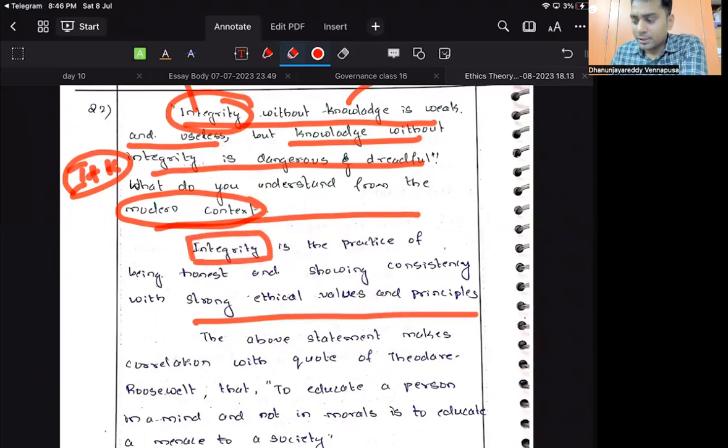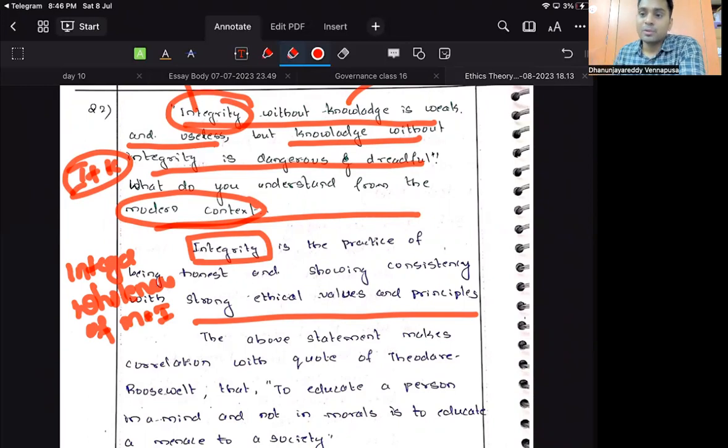Integrity. Integrity means integer. Integer means wholeness. So integrity is wholeness of moral and ethical values in an individual. For example, it includes honesty, dedication to duty, non-partisanship, civic consciousness, courage of conviction. So whatever we have studied there, you have to write that. So integrity means wholeness of moral character.